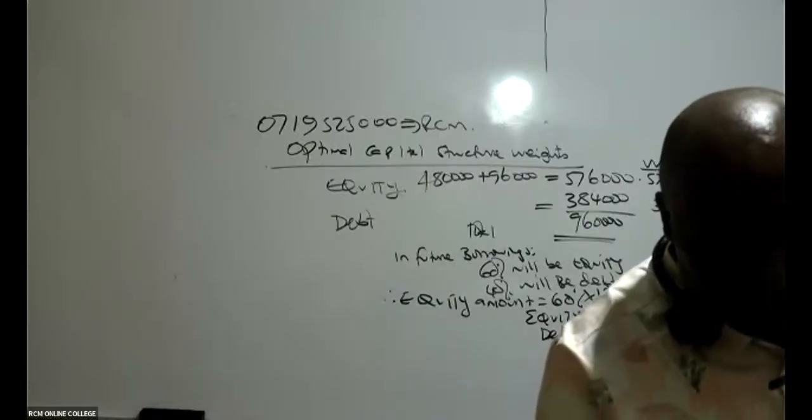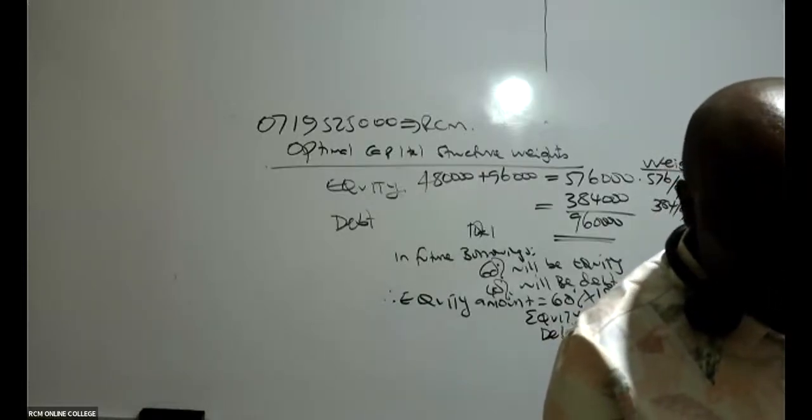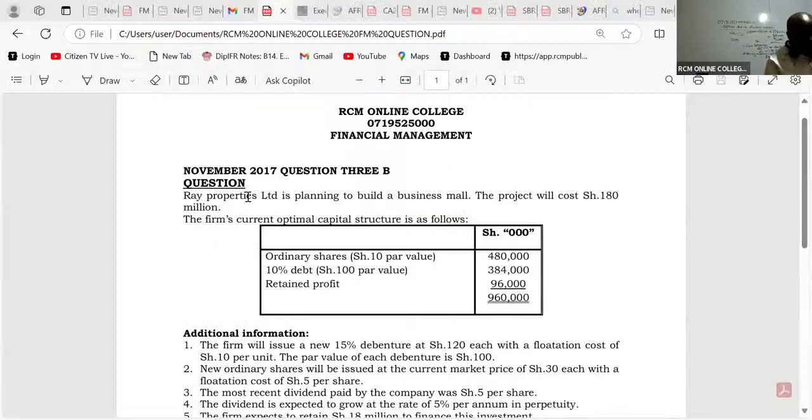Where do you get the 180? Thanks for asking. Remember, Ray Properties Limited is planning to build a business mall. The project will cost 180 million, so this is the amount you are looking for. You, as the finance manager, have been told to do a mall, and the project cost is 180 million, so you go outside and look for that 180. Then you are going to issue shares of 108, and then debt of 72.